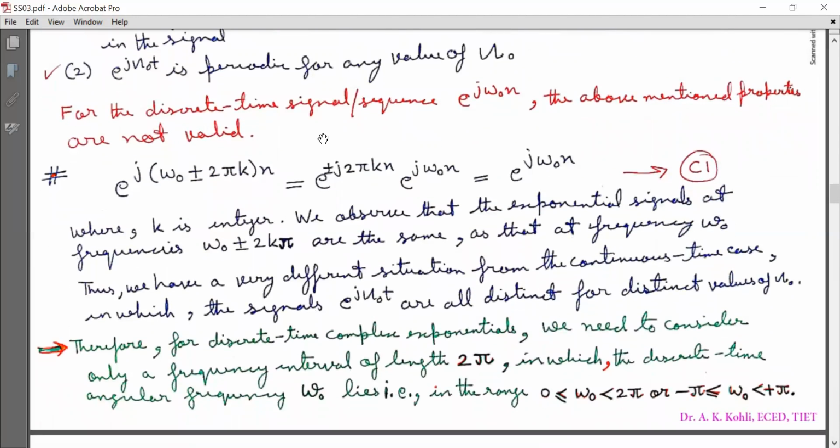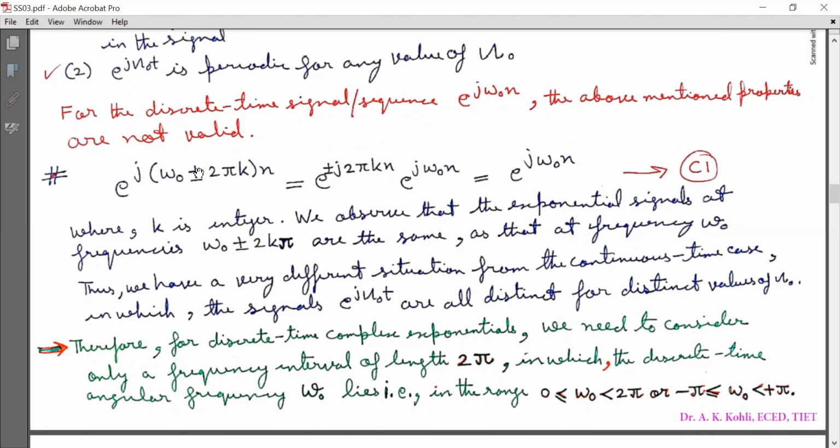Now, in the case of discrete time signals, e^{j(ω₀ ± 2πk)n} is equal to e^{±j2πkn} times e^{jω₀n}, and the value of the first factor is 1. So it is equivalent to e^{jω₀n}. Mark it as C1. Where k is an integer, we observe that the exponential signals at frequencies ω₀ ± 2πk are the same.